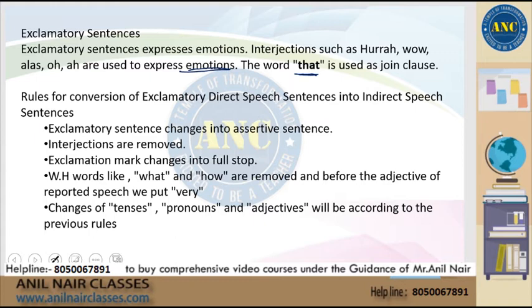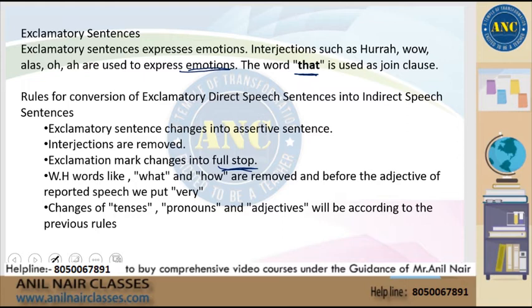Let's look at a few rules for exclamatory sentences. Exclamatory sentences change to assertive sentences and interjections are removed. When you have an exclamation mark in the direct speech, it will be removed and you have to put a full stop in the indirect speech sentence.